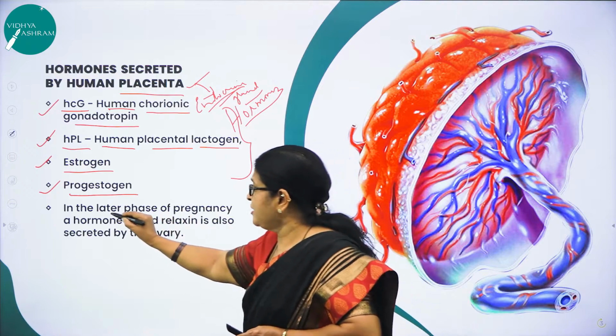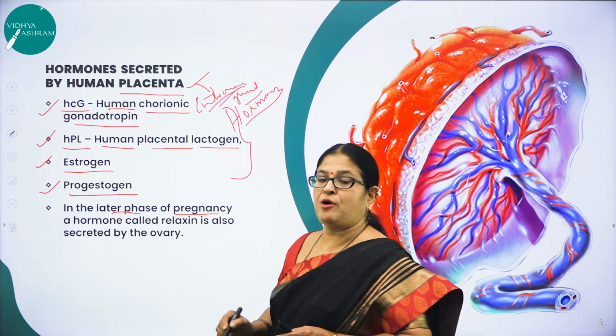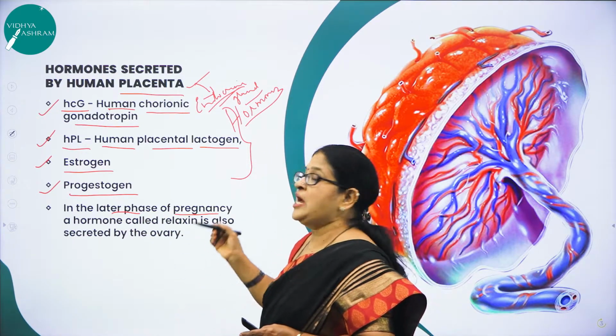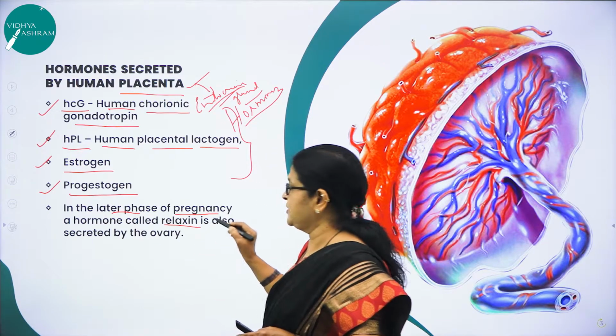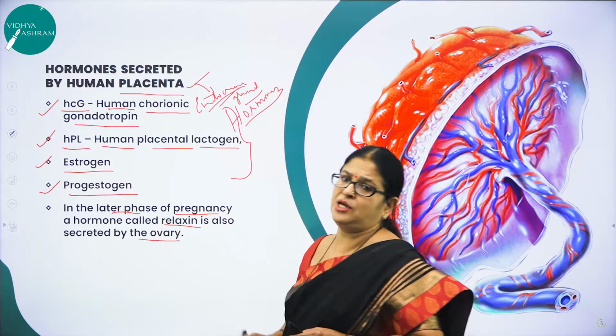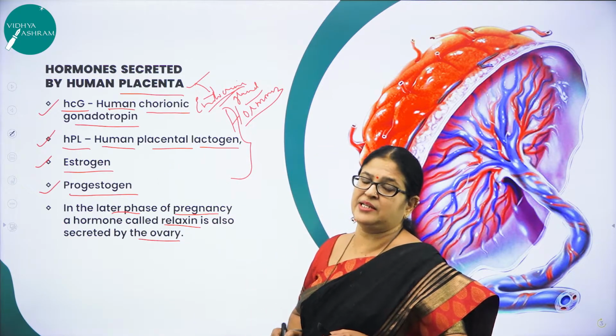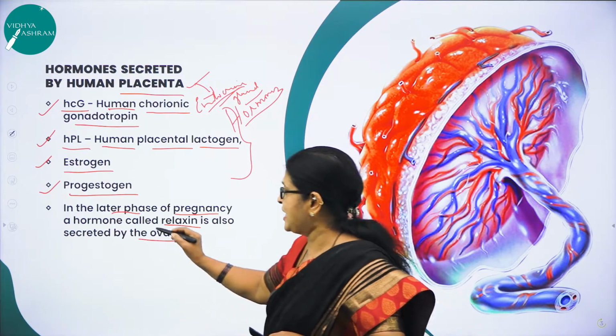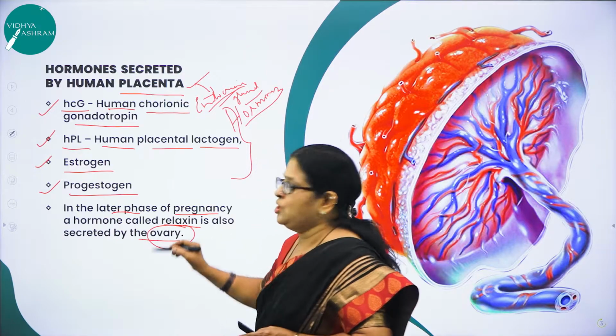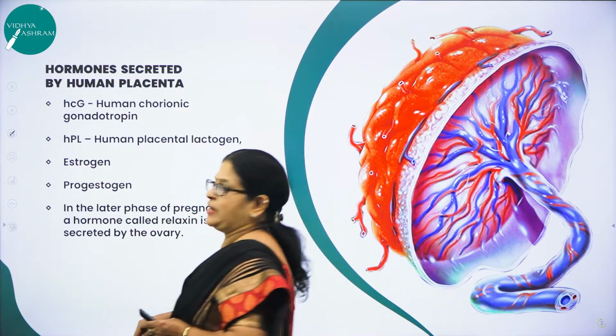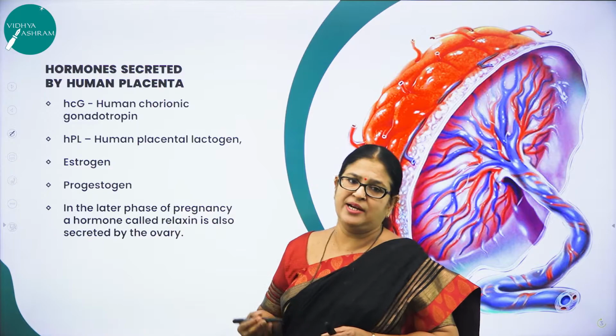And in the later phase of pregnancy, almost at the time of delivery, another hormone called relaxin is also secreted by the ovary. So along with these hormones of the placenta, there is one more hormone called relaxin which is produced by the ovary. Hope you have understood why placenta is called an endocrine gland.